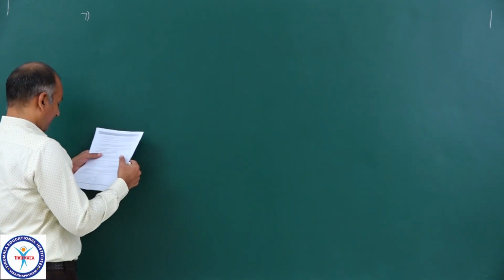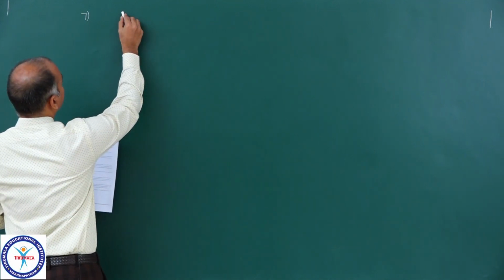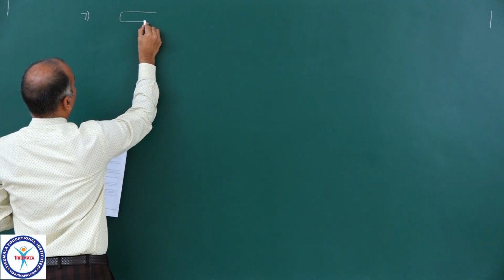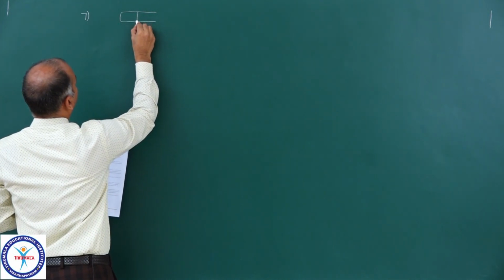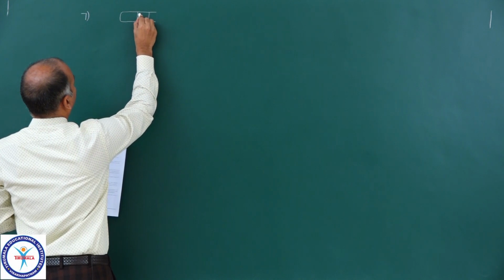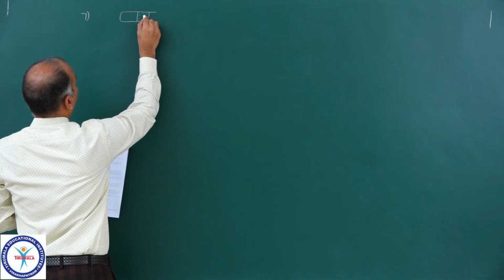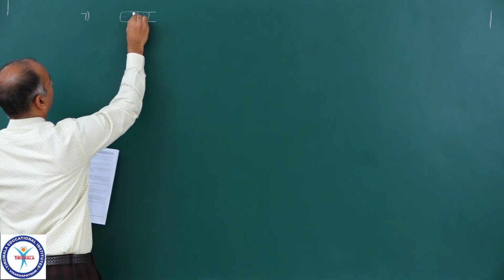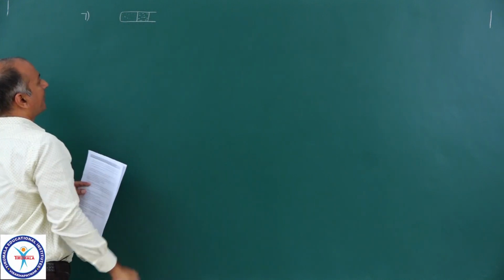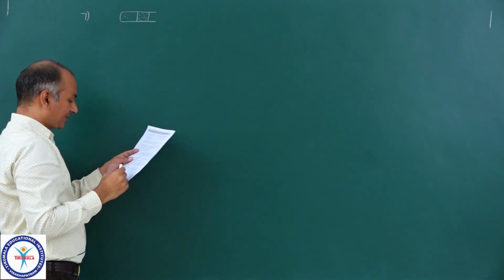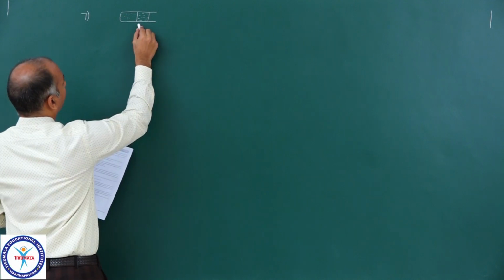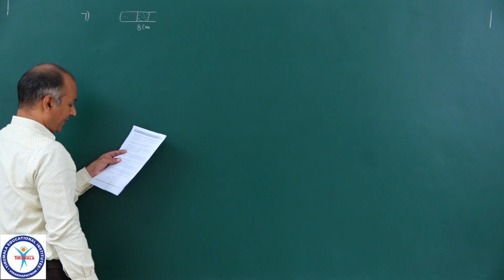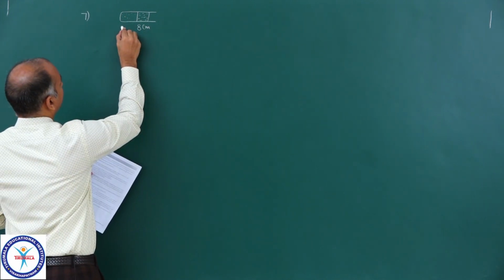Okay. Actually, we have initially a tube like this. And this is the mercury column. And this is the air trapped. That is air. And he is saying that mercury column length is 8 centimeters and air column length is 10 centimeters.